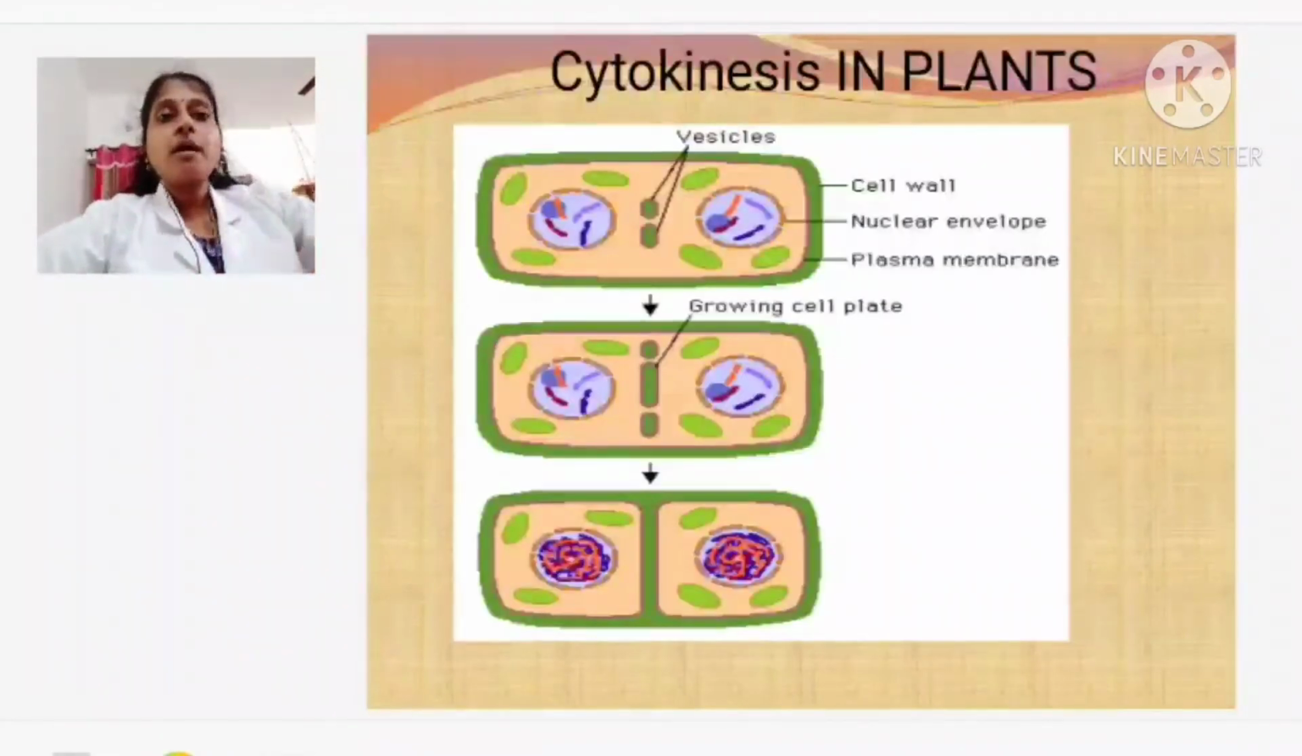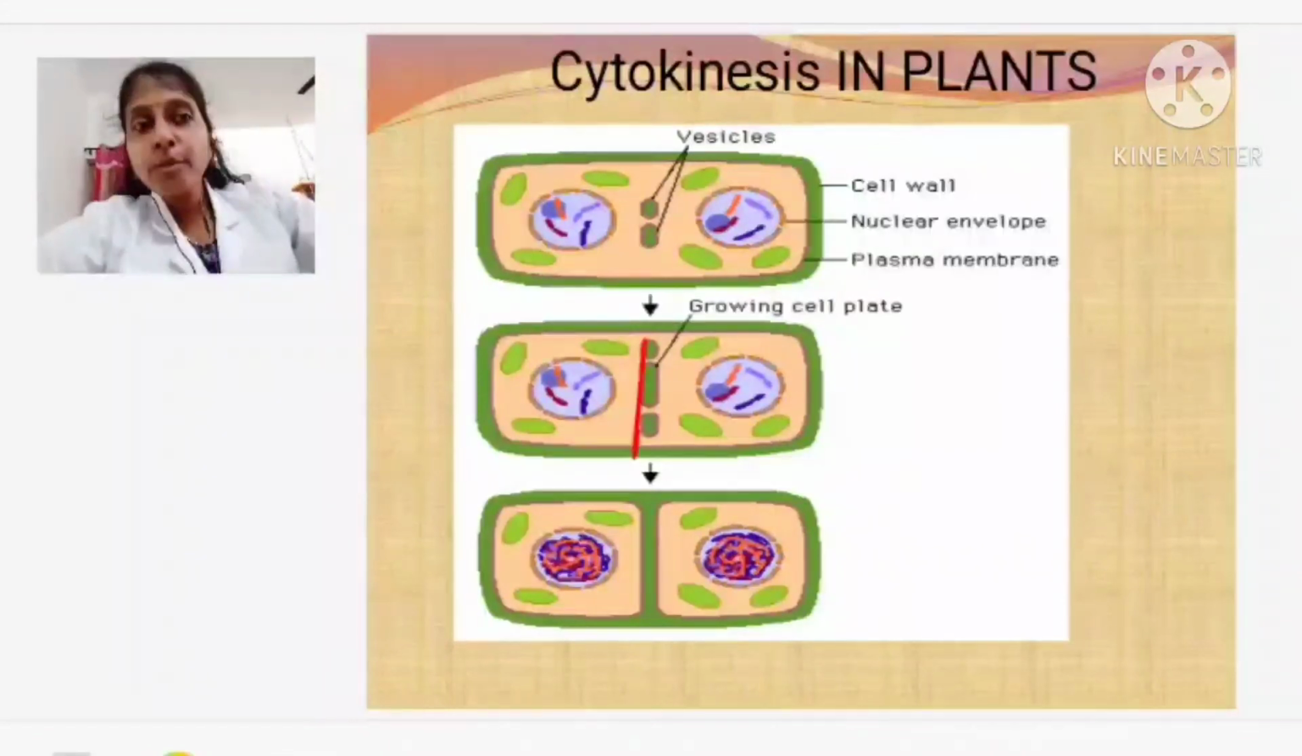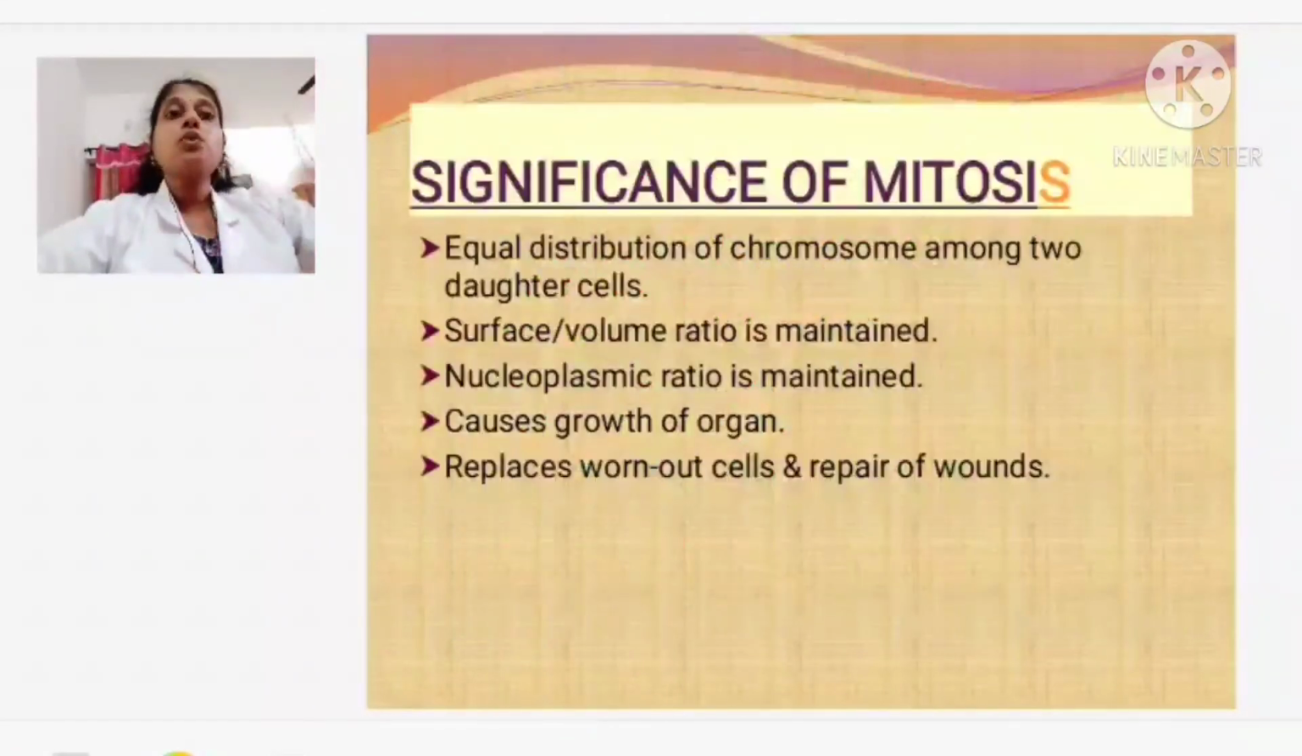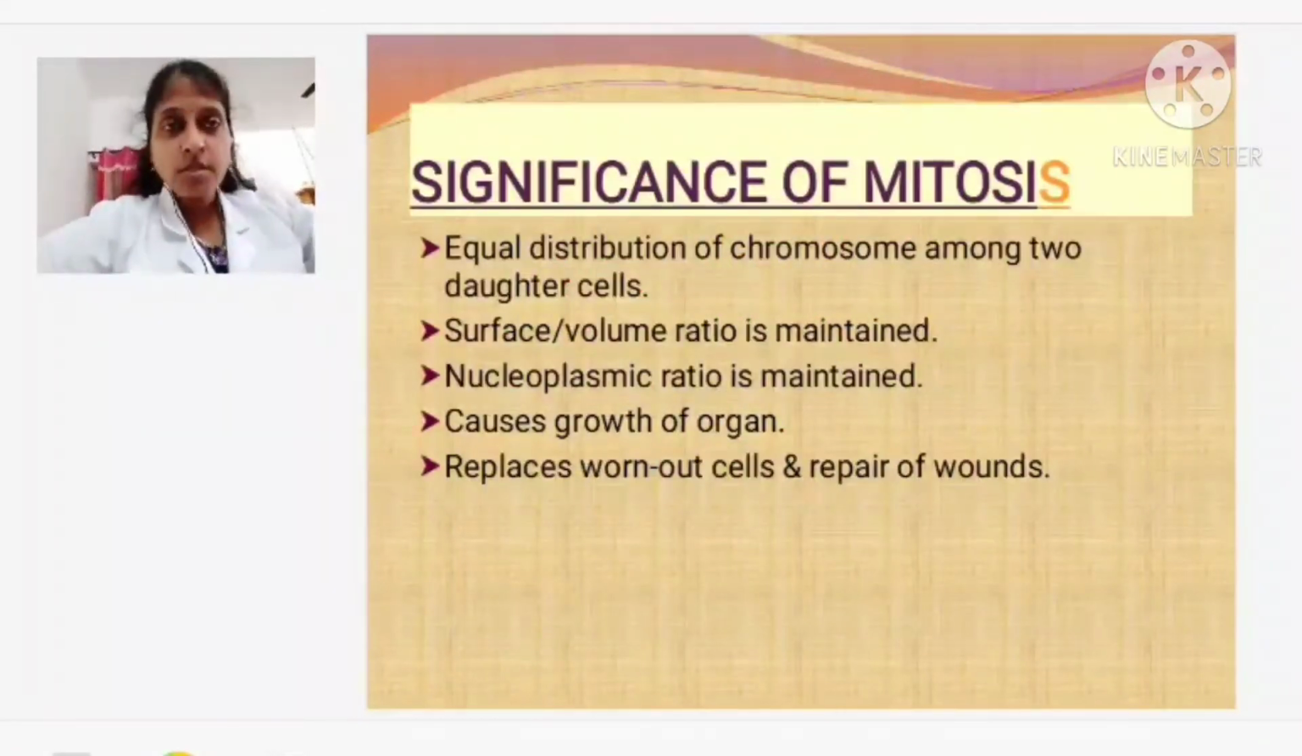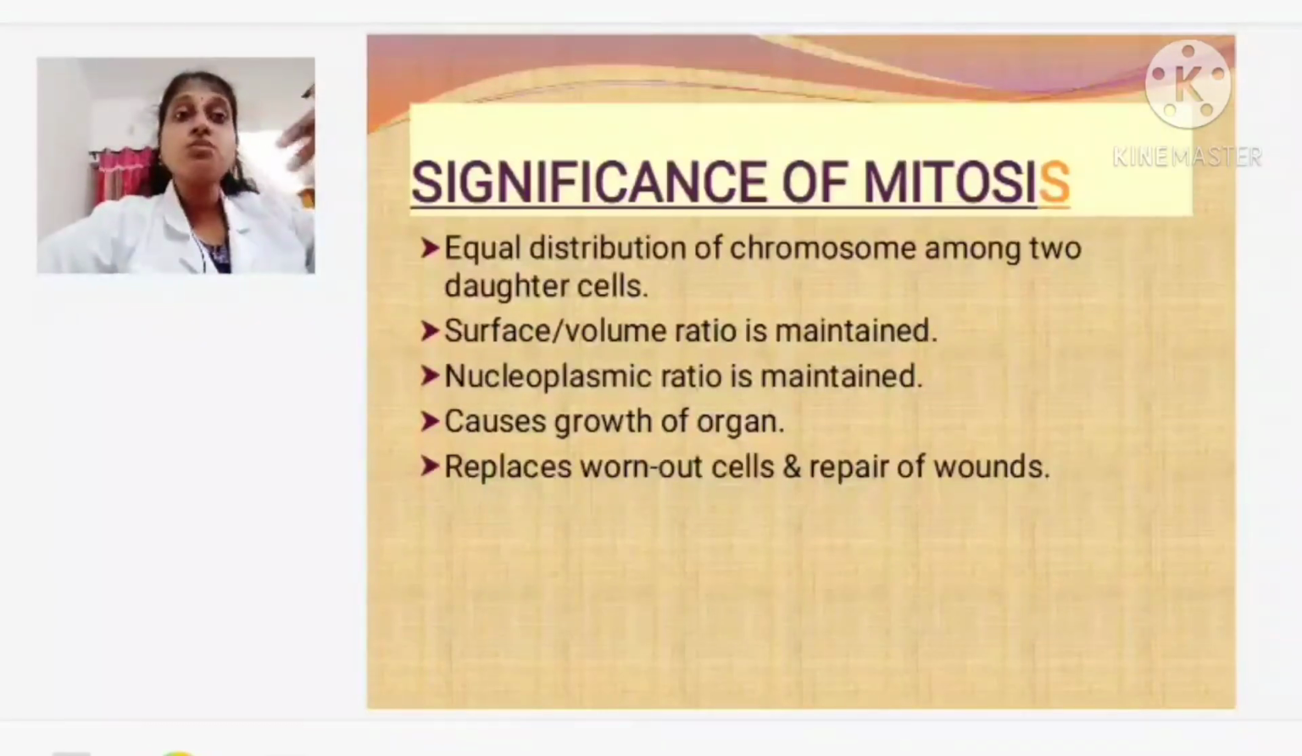In the case of plants, how does it take place? You can find cytokinesis in plants. Here the cell is dividing by the formation of what? A cell plate is formed, synthesized, and then they divide. Okay. Now, the last point is the significance of mitosis. When you are saying mitosis, why is it needed?